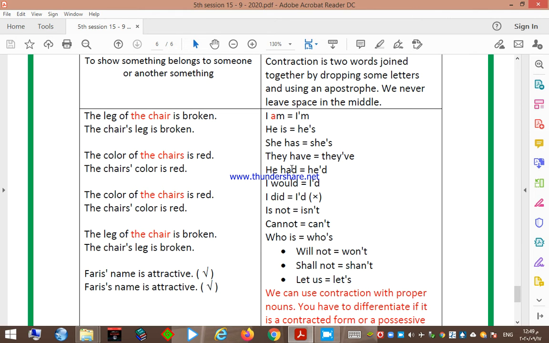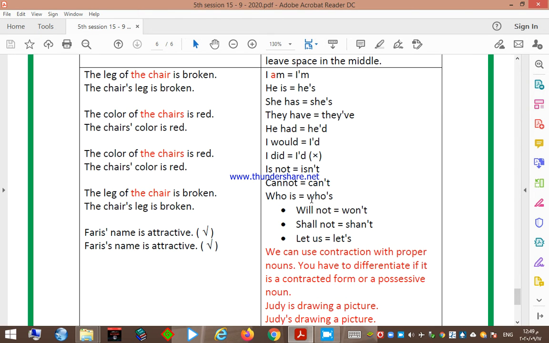But some of the students get confused and think that a contracted form for did is apostrophe d. It's wrong. We do not have a contracted form for did. So if I say I'd for I did, it's completely wrong. Apostrophe d, we use it instead of had or would, not did.